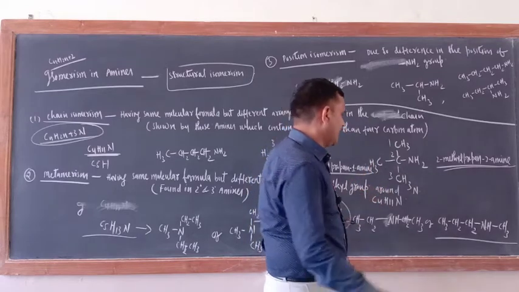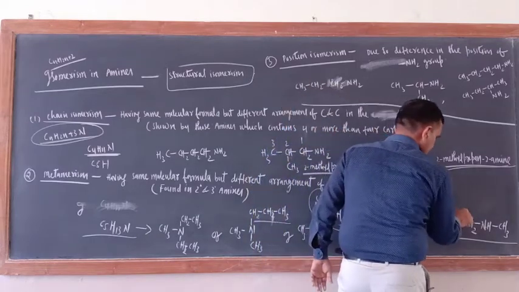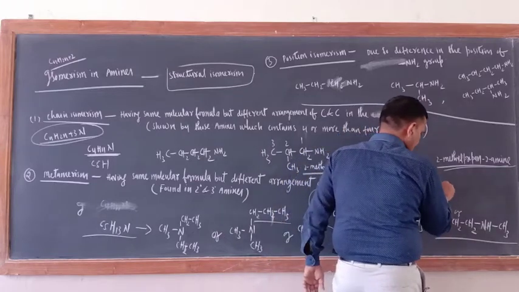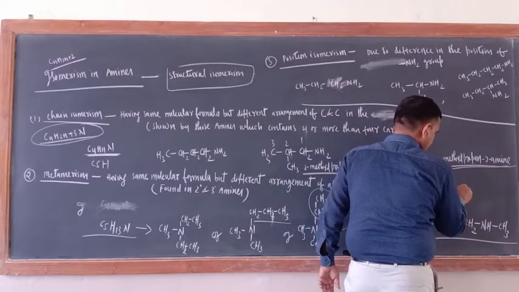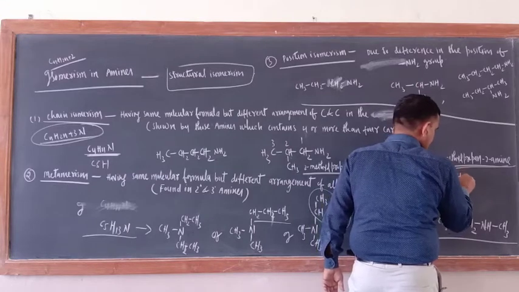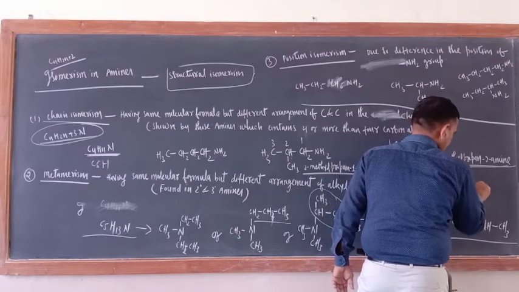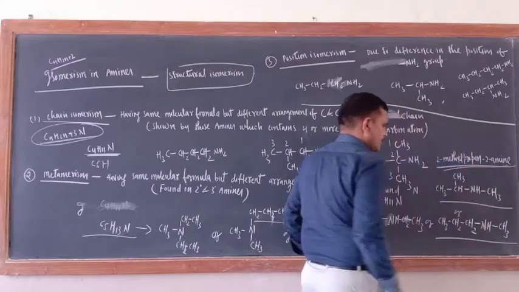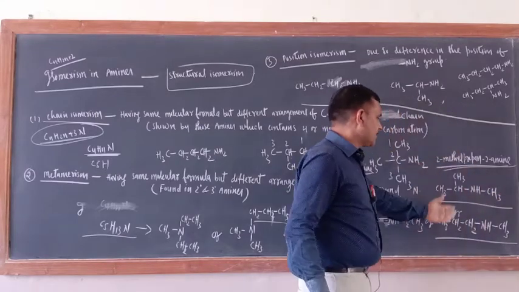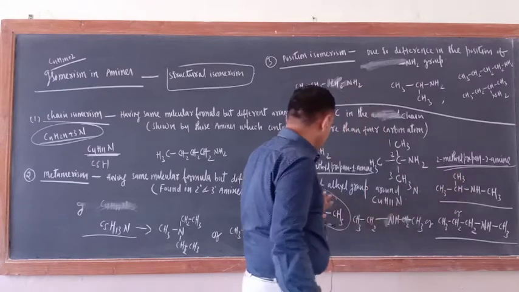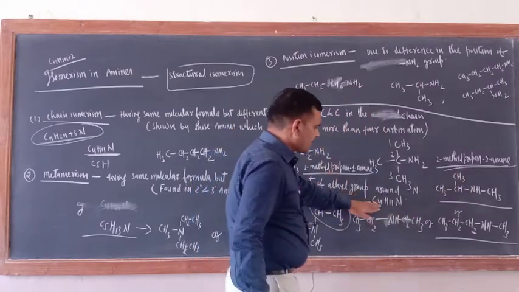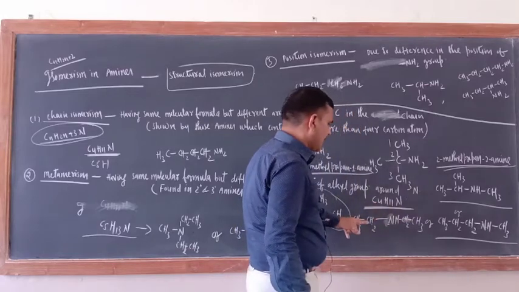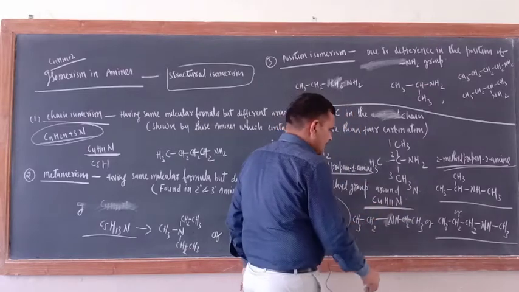Now we can write this one like that also. This is n-propyl group. What is the next one? CH3 CH CH3, here NH and here CH3. So this is isopropyl group. The arrangement of alkyl groups, see, molecular formula is same only, C4H11N, but the arrangement is different.